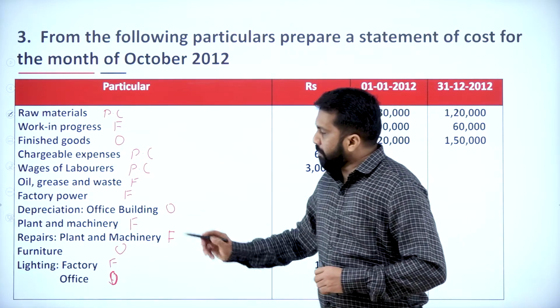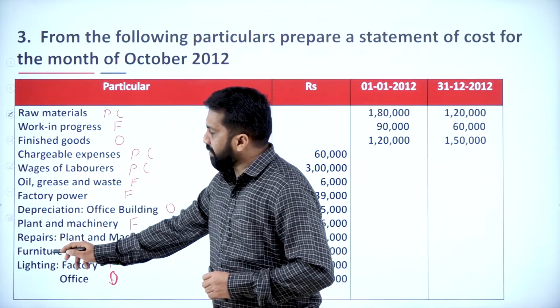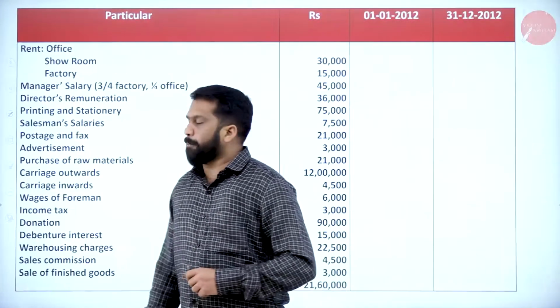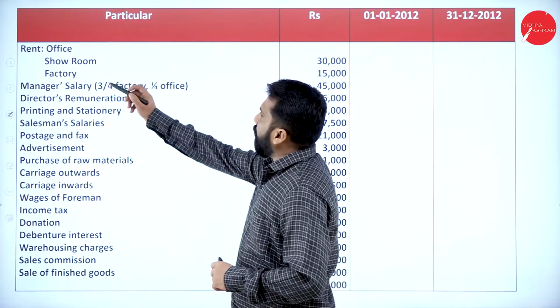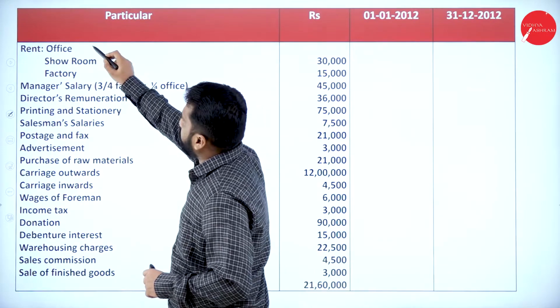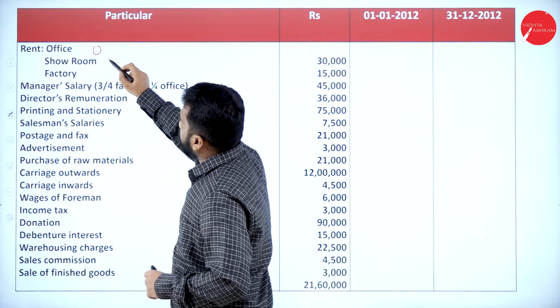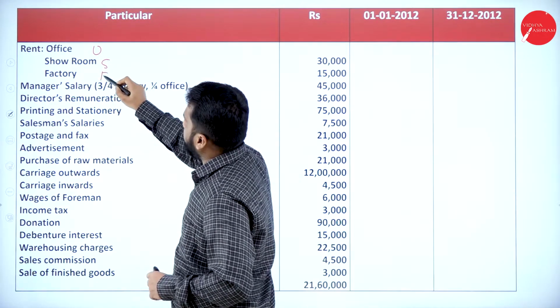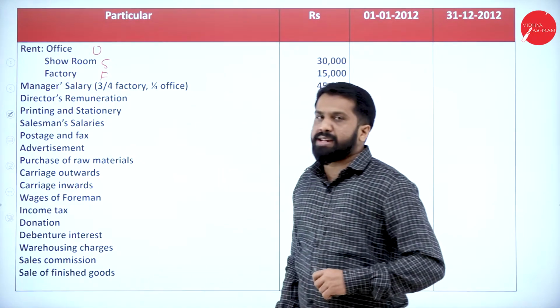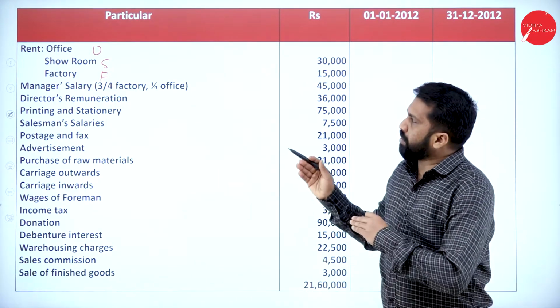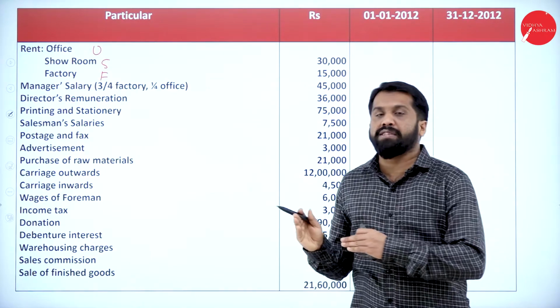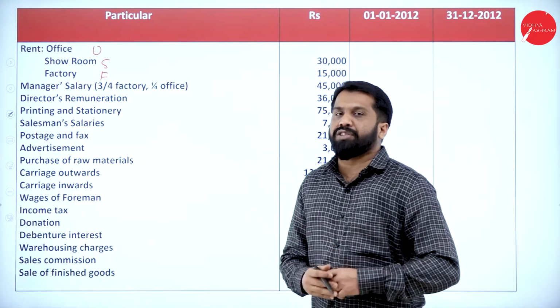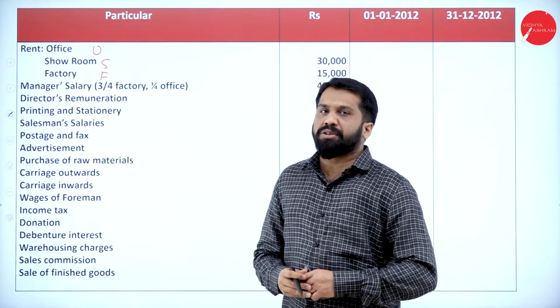Because they will only mention this is for factory, this is for office. Now, next part, rent they have given, this is for office. Showroom, selling and distribution; factory comes under factory only. See, almost always they mention which comes under office, which under factory and which under selling and distribution.